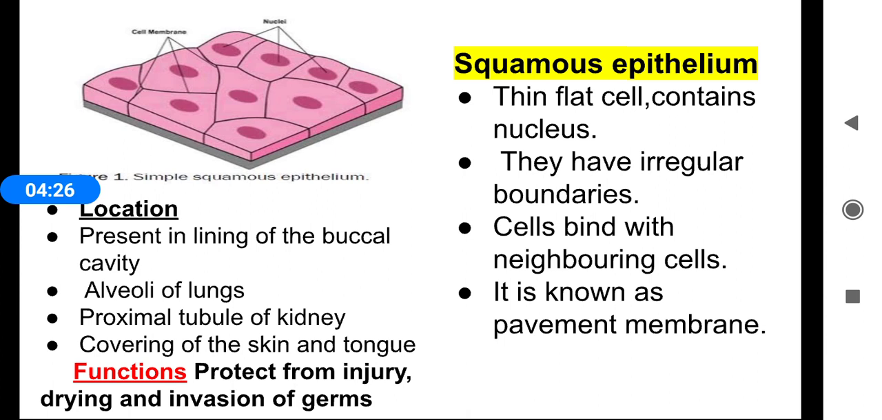Nephrons are the functional units in the kidney. So they have proximal and convoluted tubules. This proximal tubule contains squamous epithelial cells. Then the covering of the skin and tongue. Then functions of squamous epithelial tissues. They protect our body parts from injury, drying, and invasion of germs.